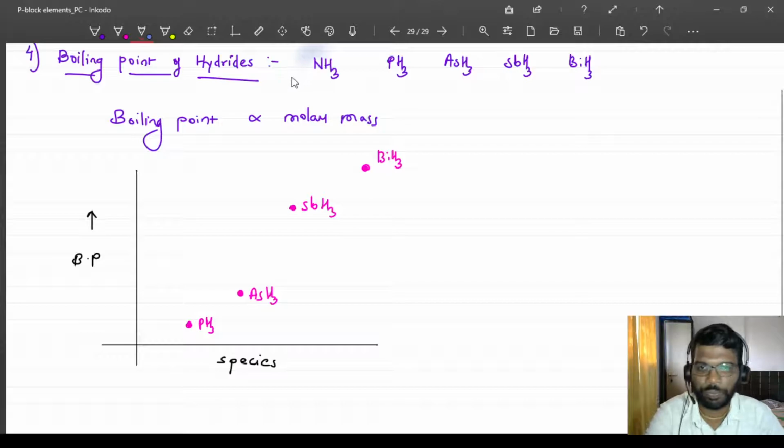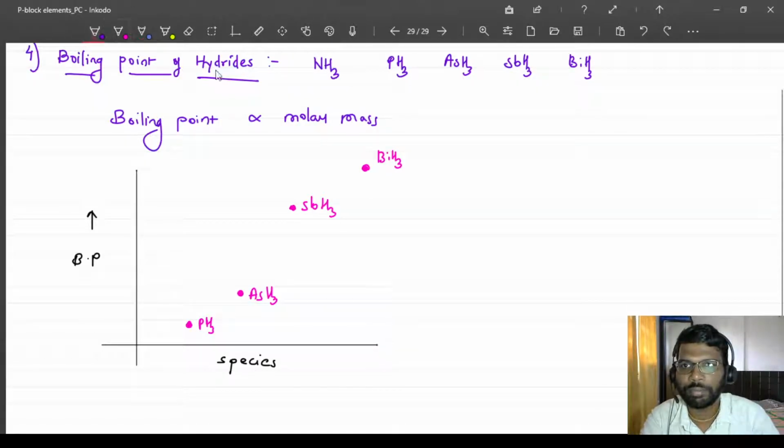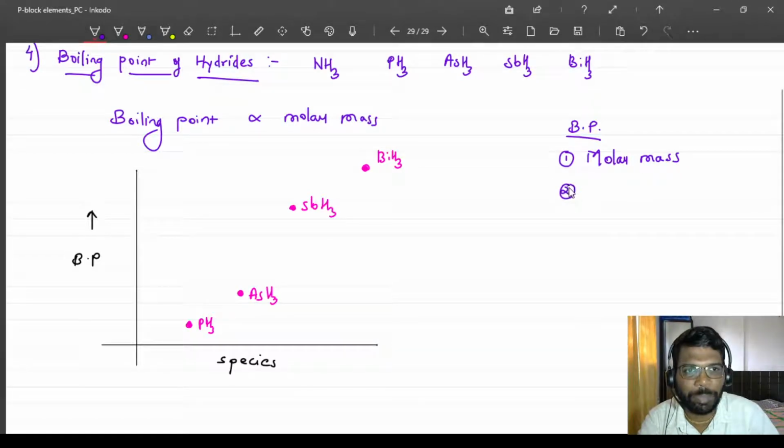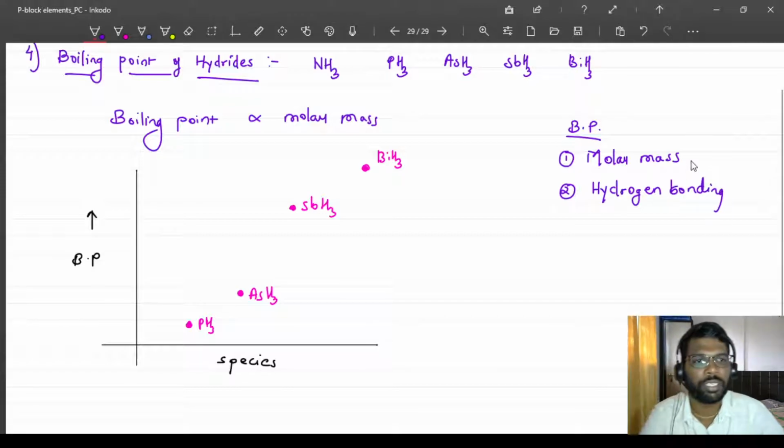Boiling point is dependent on molar mass, and the second, it is dependent on hydrogen bonding. Molar mass is the criterion, but hydrogen bonding also matters for the boiling point.